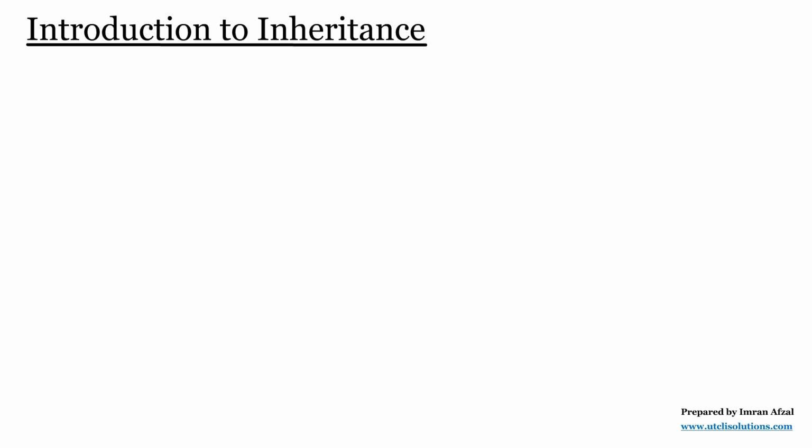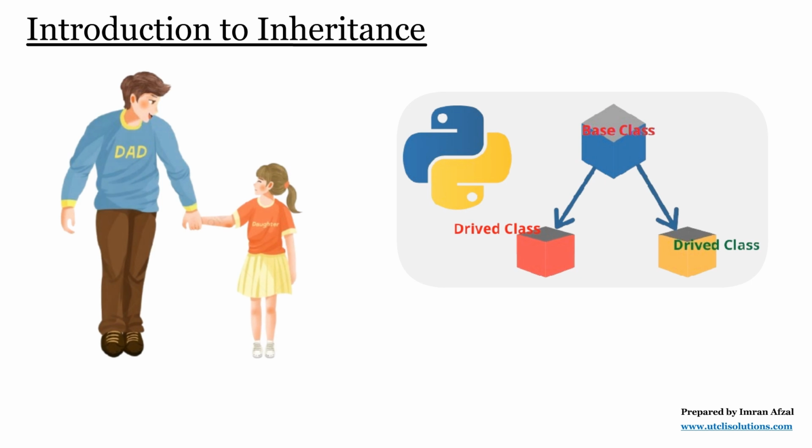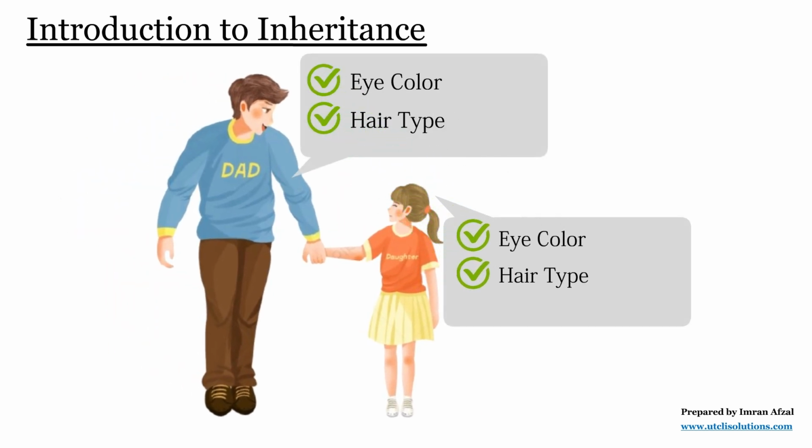The concept of inheritance in Python is the same as in real life. Think about how children inherit some qualities from their parents, like eye color, hair type, or even habits. They don't need to learn everything from the beginning because they already have some things passed down from their parents. But at the same time, they also develop their own unique personality and skills.